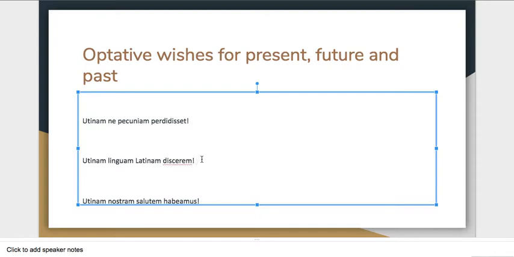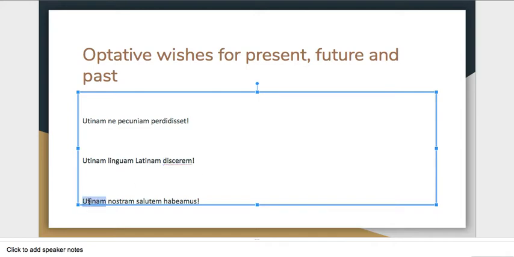That's something that theoretically maybe you could change, but it's something that is currently not true in this moment. If only I was learning the Latin language, which at the moment I'm not. And again, you notice we can translate that imperfect subjunctive the same way we would translate it if it was indicative: I was learning. And that's the case for the optative usage.